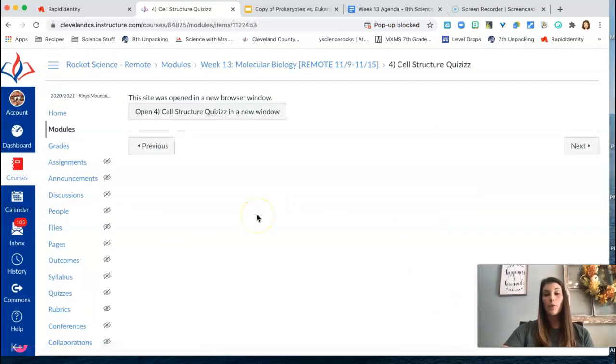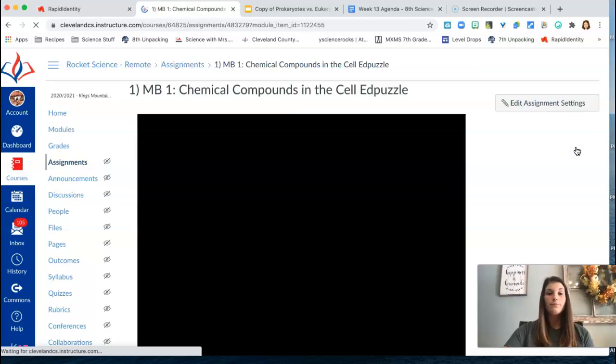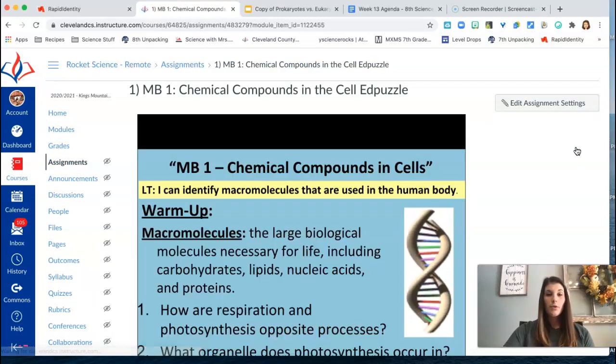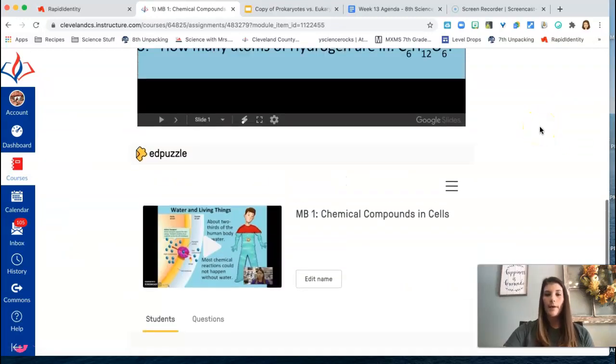There is a cell structure quiz. Again, it goes over the different organelles and their specific jobs in the cell. So that'll be a good review for you. You do not have to necessarily submit anything for that, but that is a very good review of the different organelles. And then this brings us to our first set of technical notes, MB1, chemical compounds and cells.